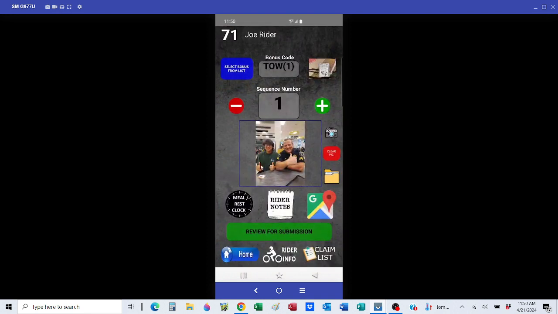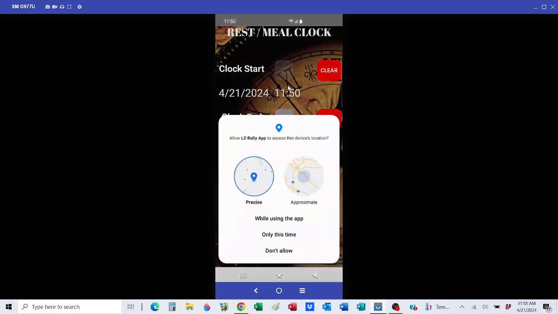Now, it won't show it anywhere on here, but it's there, okay? The meal rest clock. If you are on a meal bonus or a rest bonus, when you get to the restaurant, when you put your kickstands down, go in here and start the clock.